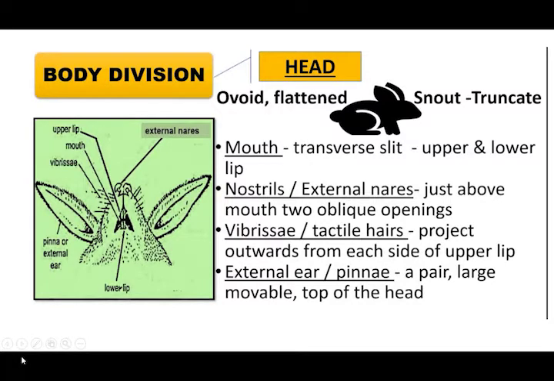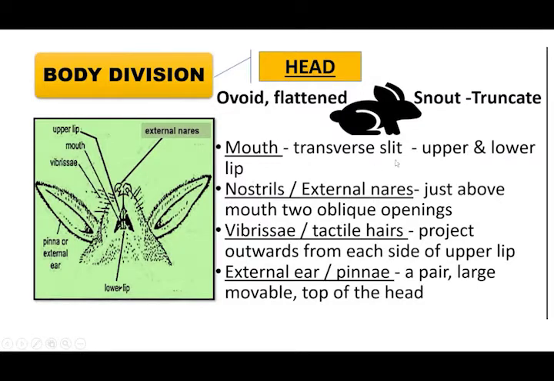Next, let's see the body division. The body of the rabbit is divisible into head, neck, trunk and tail. First, let's see about the head. The head part is ovoid in shape, that is oval in shape, and flattened. And it has got a snout. Snout means mouth and nose together. And it is tapered. Tapered means not sharp, it's blunt. This area is not sharp, it is blunt.